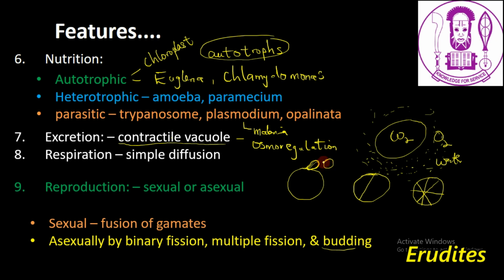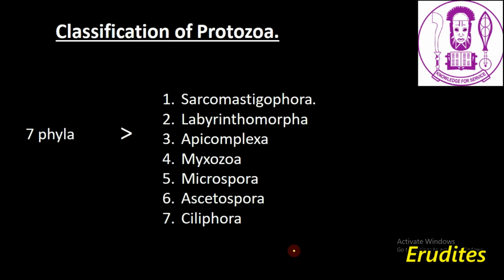So this process is what is referred to as budding. So asexual reproduction in protozoa can be by binary fission, it can be by multiple fission, or it can be by budding. It is worthy to note that the most common form of asexual reproduction in protozoa is by binary fission.